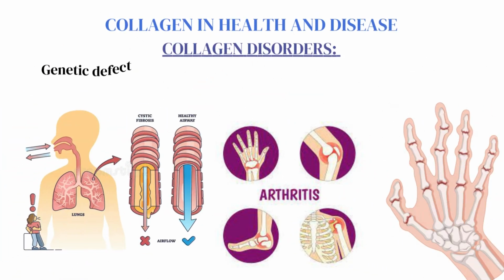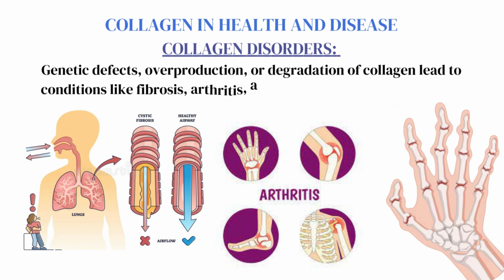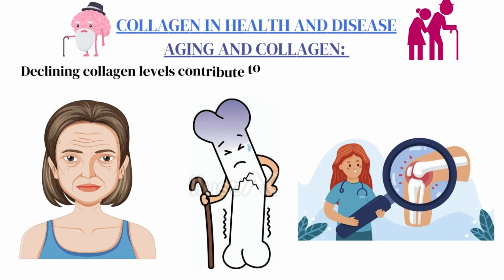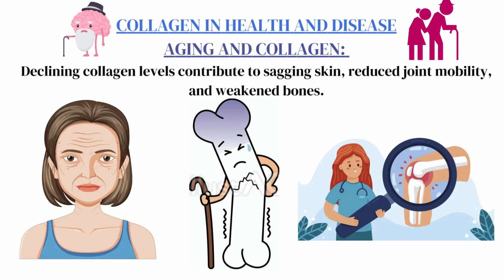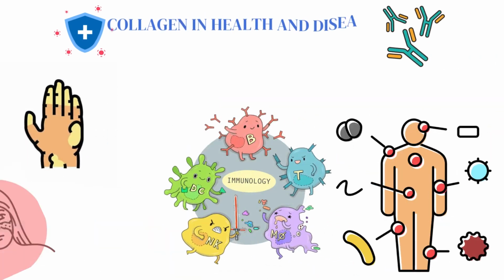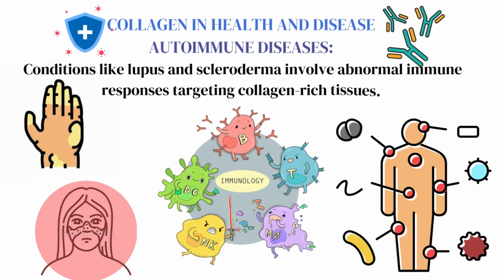Collagen in health and disease. Collagen disorders. Genetic defects, overproduction, or degradation of collagen lead to conditions like fibrosis, arthritis, and connective tissue syndromes. Aging and collagen. Declining collagen levels contribute to sagging skin, reduced joint mobility, and weakened bones. Autoimmune diseases. Conditions like lupus and scleroderma involve abnormal immune responses targeting collagen-rich tissues.